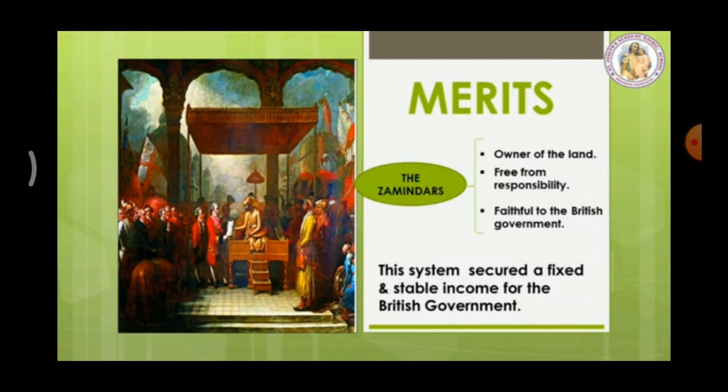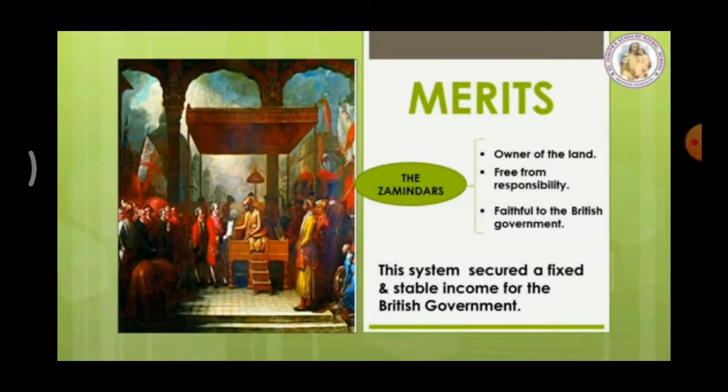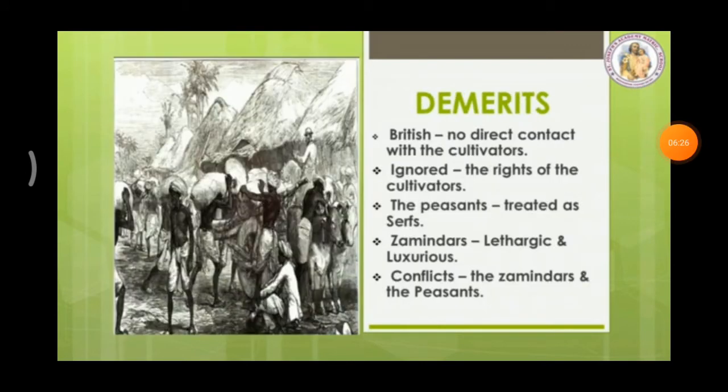Zamindars must give how many percentage of revenue? 10 out of 11 percentage of revenue to the British government. So, in this way, British government got the stable income, fixed income. Next, demerits. The British government had no direct contact with the cultivators. Yes or no? Yes. Cultivators means farmers. Who is the mediator here? Zamindars is the mediators here.